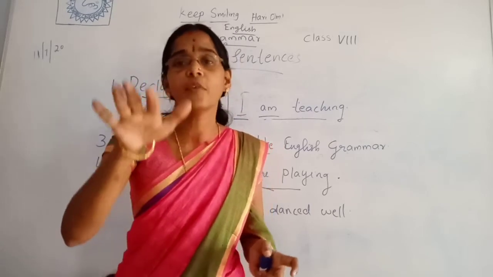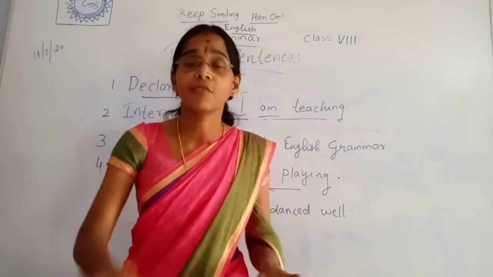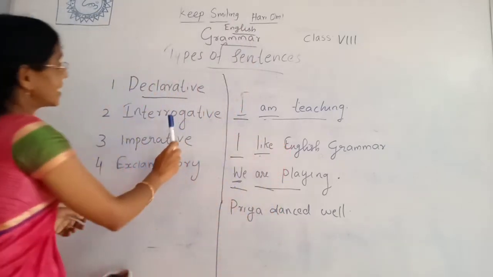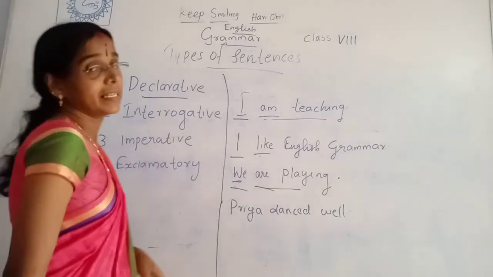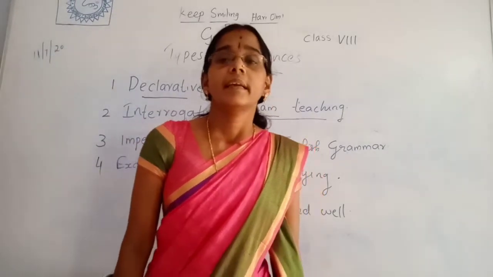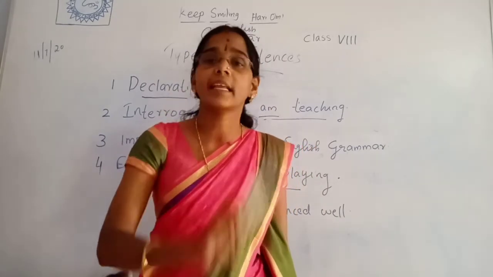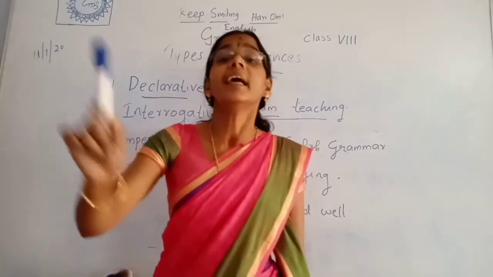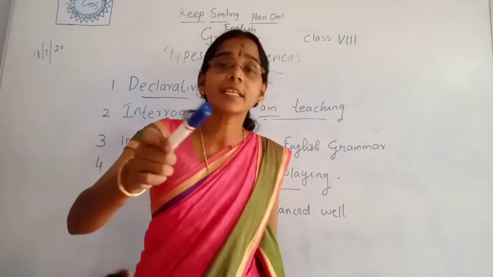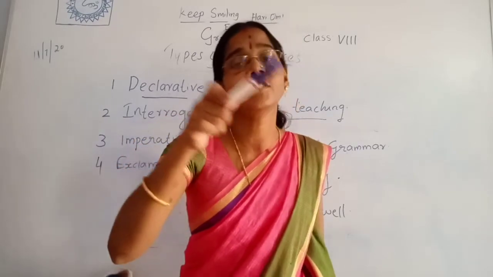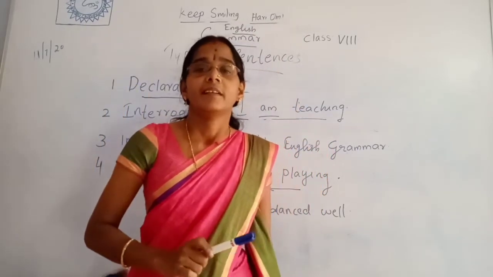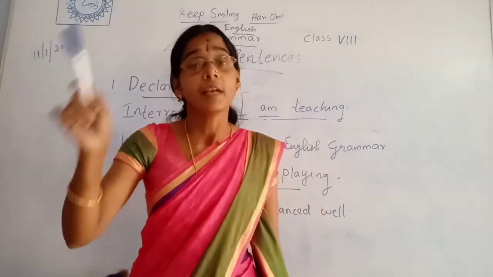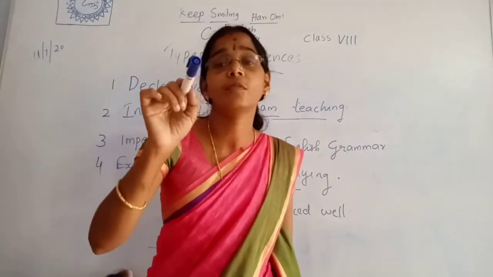Okay, understand? Today we have seen types of sentences in English. A sentence is a group of words that makes complete sense. There are 4 types of sentences in English: declarative sentence, interrogative sentence, imperative sentence and exclamatory sentence. First one, declarative sentence. Declarative sentence always begins with a capital letter and ends with a full stop. It always begins with a subject and it is followed by a verb.